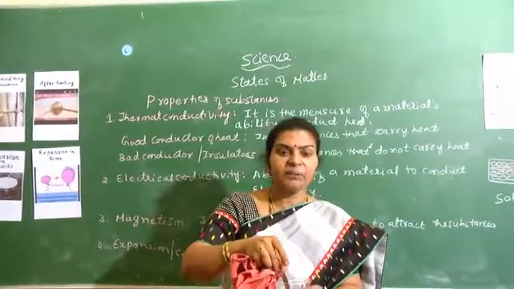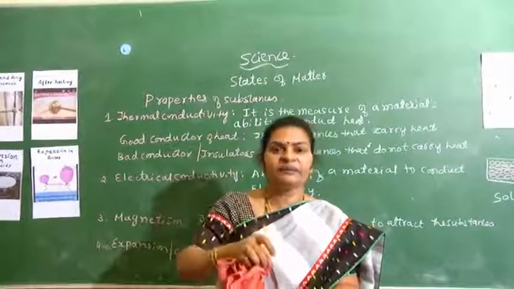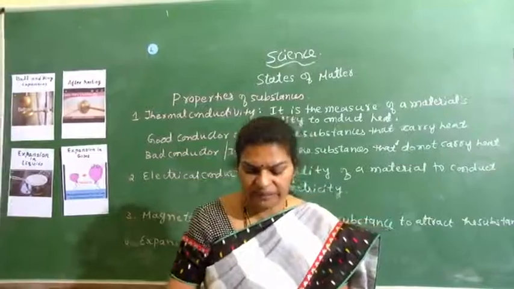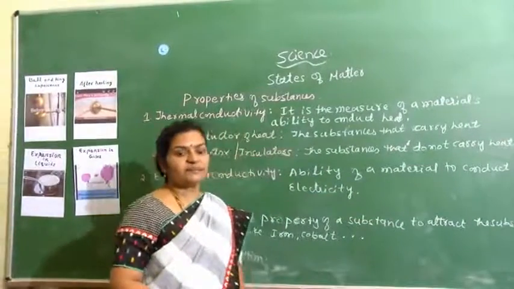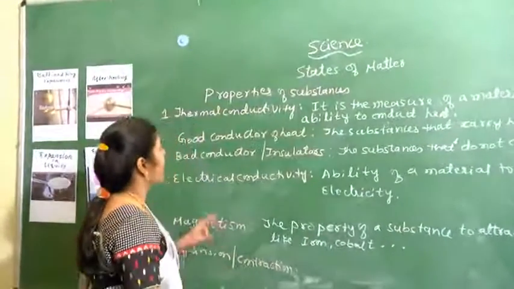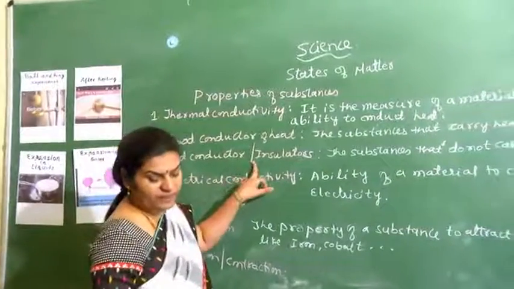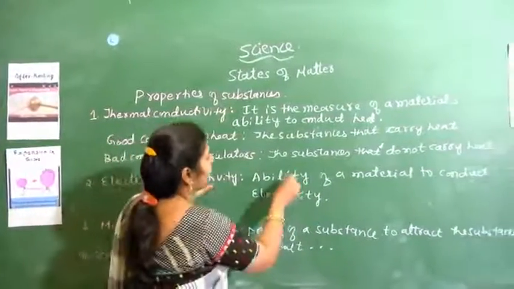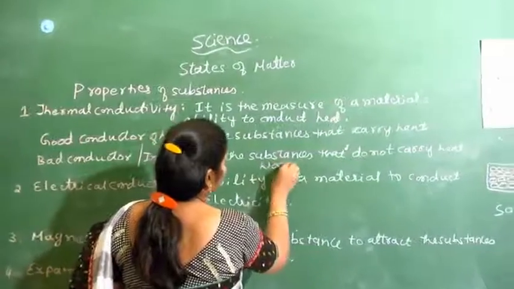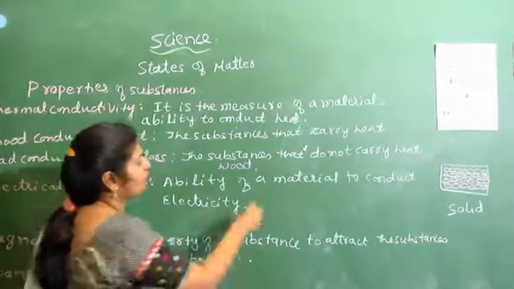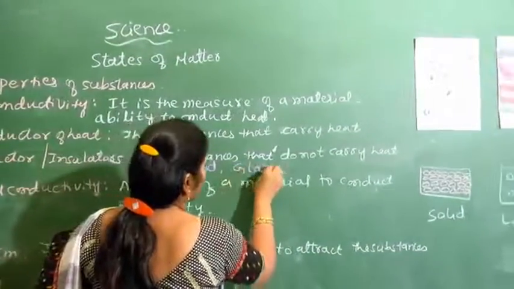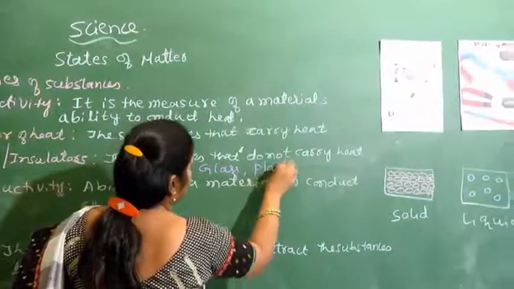We take a cloth and lift it. By this we come to know that some substances are bad conductors of heat. For example, wood is a bad conductor of heat, glass is a bad conductor of heat, plastic is a bad conductor of heat.